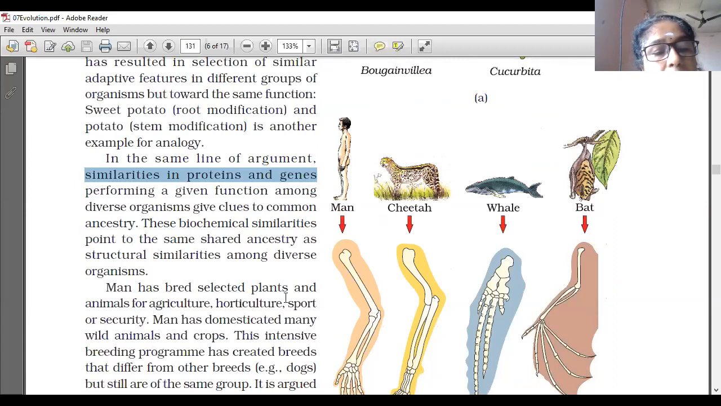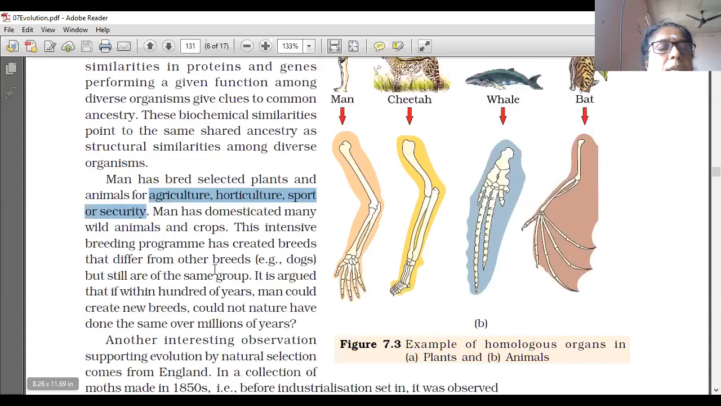Man has bred selected plants and animals for agriculture, horticulture, sport or security. Selected plants means those which are desirable for his own purpose. And animals for which purpose? Agriculture, horticulture, sport or security. Man has domesticated many wild animals and crops.